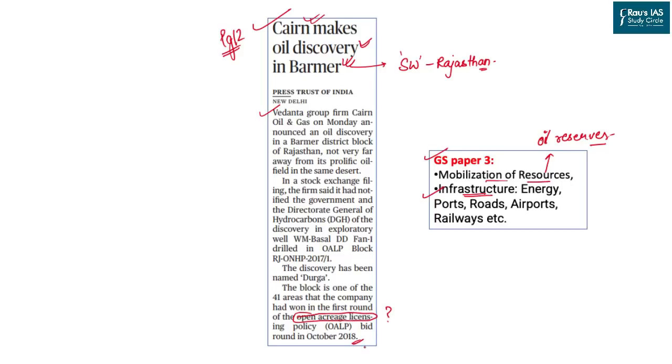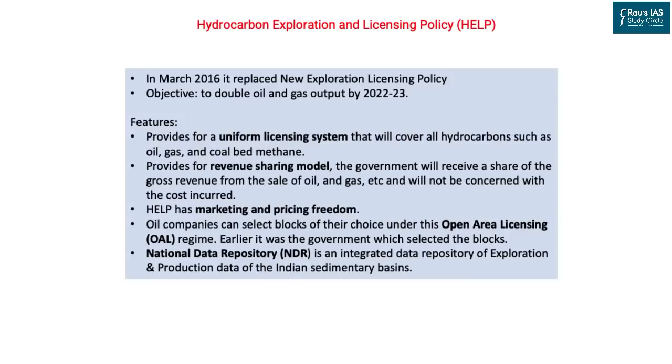Now, what is this policy? Well, this policy got its name from the hydrocarbon exploration and licensing policy that came in 2016 after replacing the new exploration licensing policy, also known as NELP, which was existing back then. The objective of this policy was to double the oil and gas exploitation in India by 2022-23, that is this year. The features of this policy are extremely important for your prelims as well as mains examination.